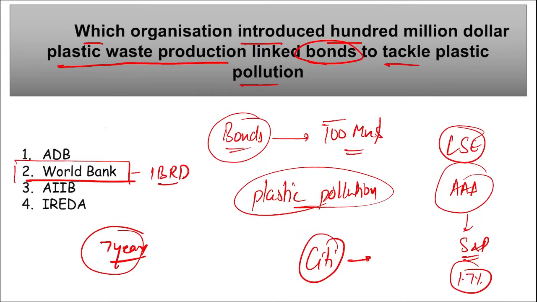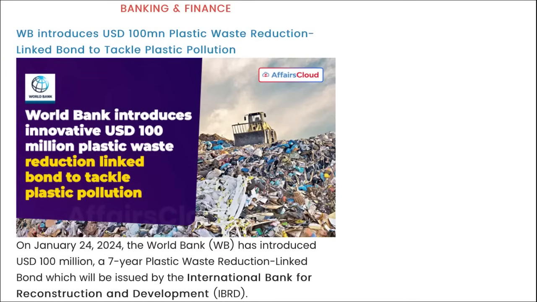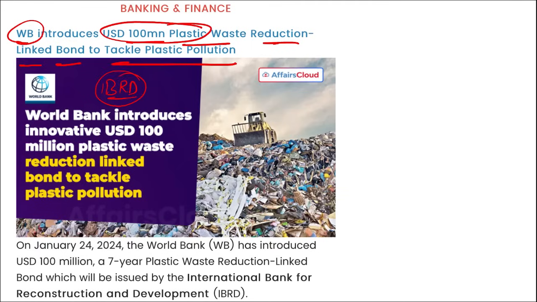If we talk about World Bank, who is the president here? Ajay Banga. When was it established? In 1944. And where is the headquarter? It is in Washington, DC. Next, here you can see World Bank. They introduced $100 million plastic waste reduction linked bonds to tackle plastic pollution, and it was IBRD, the arm of World Bank, that issued these bonds.